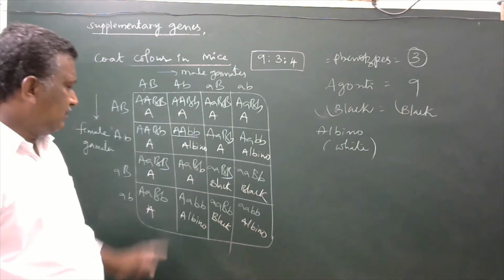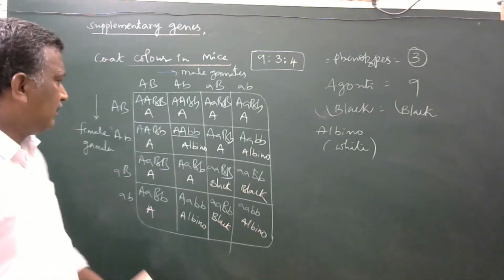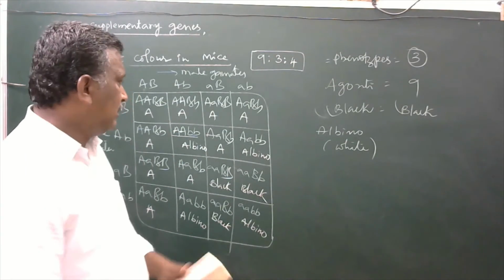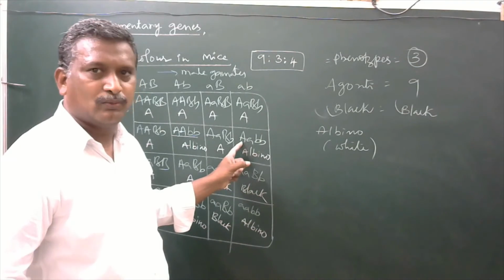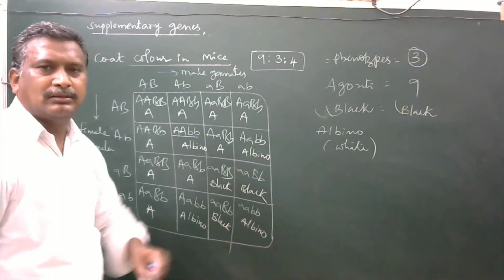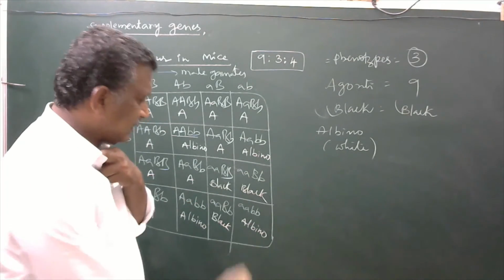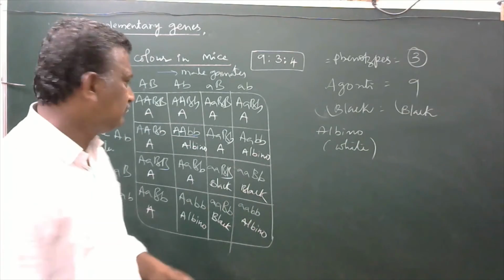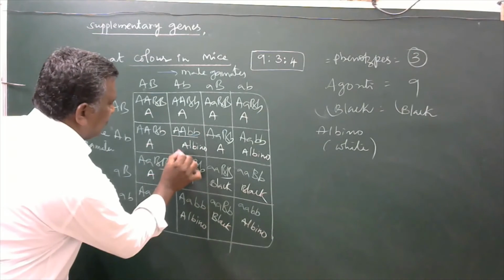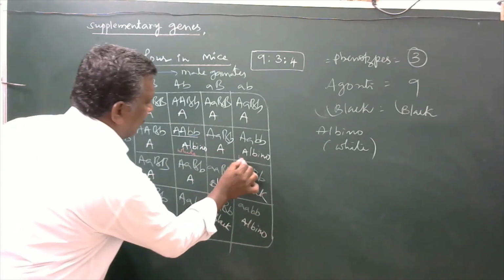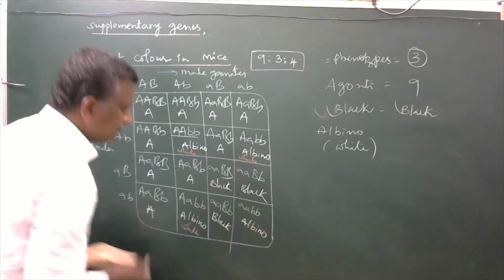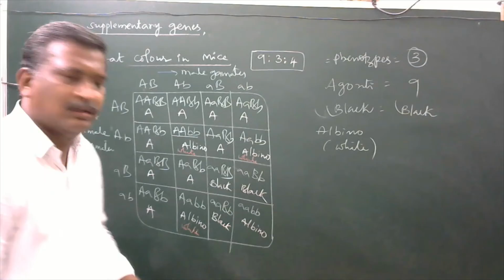Now this albino. Actually, capital A dominant gene produces white color. Small b also produces white color, that is said to be albino. Albino is also nothing but white. This is also white. Albino color also will be white.